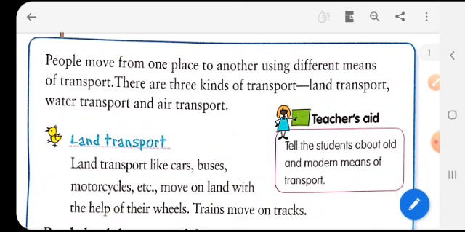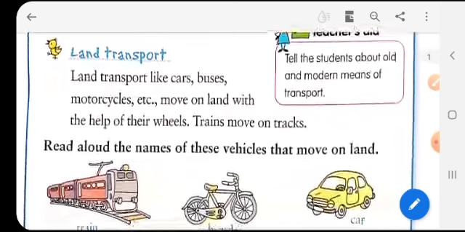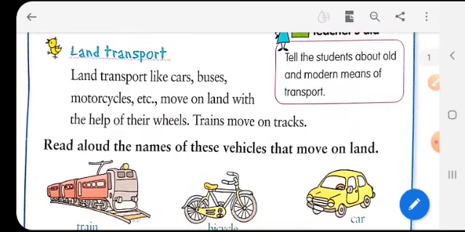Now we have three modes of transport due to which we can move or travel from one place to another. The first we have is the land transport, then we have the water transport, and lastly we have the air transport. So we can go from one place to another through land, water or air. Now let's see what are the land transports.